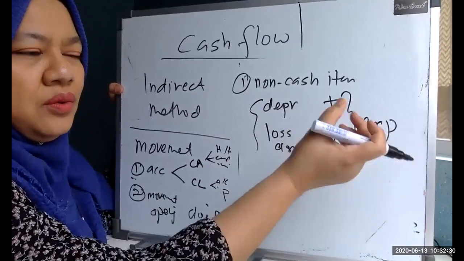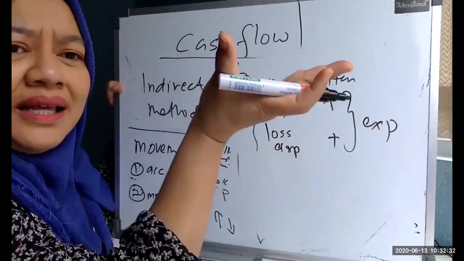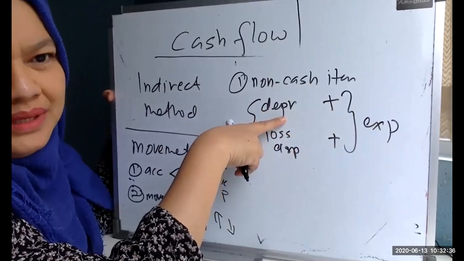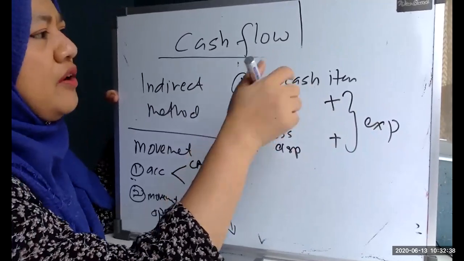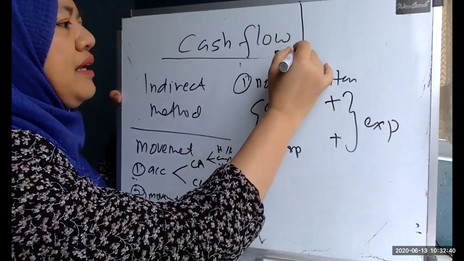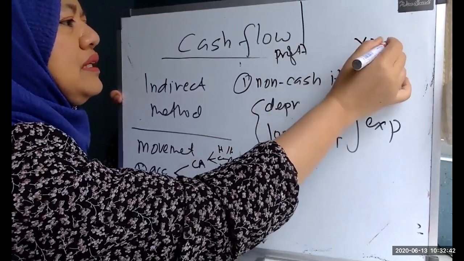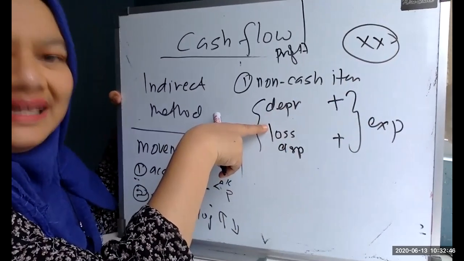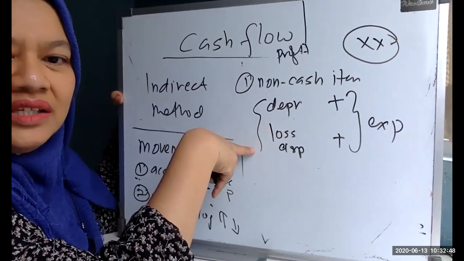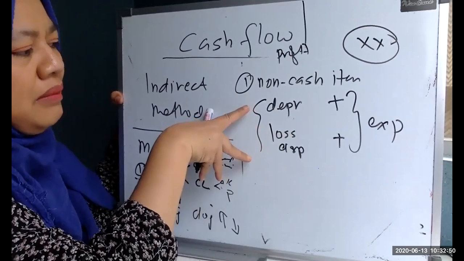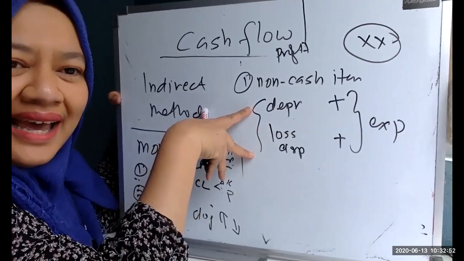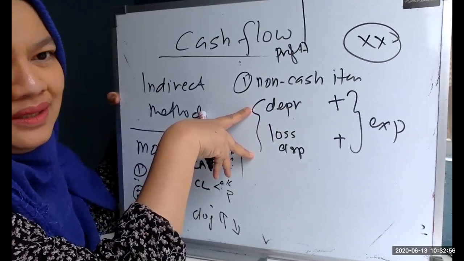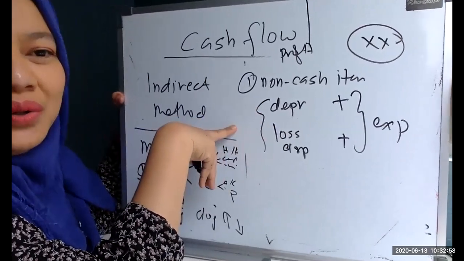Why do you add back? You have deducted them, but because you're talking about cash flow: for depreciation, you don't pay for it. You start with your profit, and in arriving at this profit, you have deducted your depreciation and your loss on disposal. But these two items are non-cash items. It means you don't pay for your depreciation or your loss on disposal.